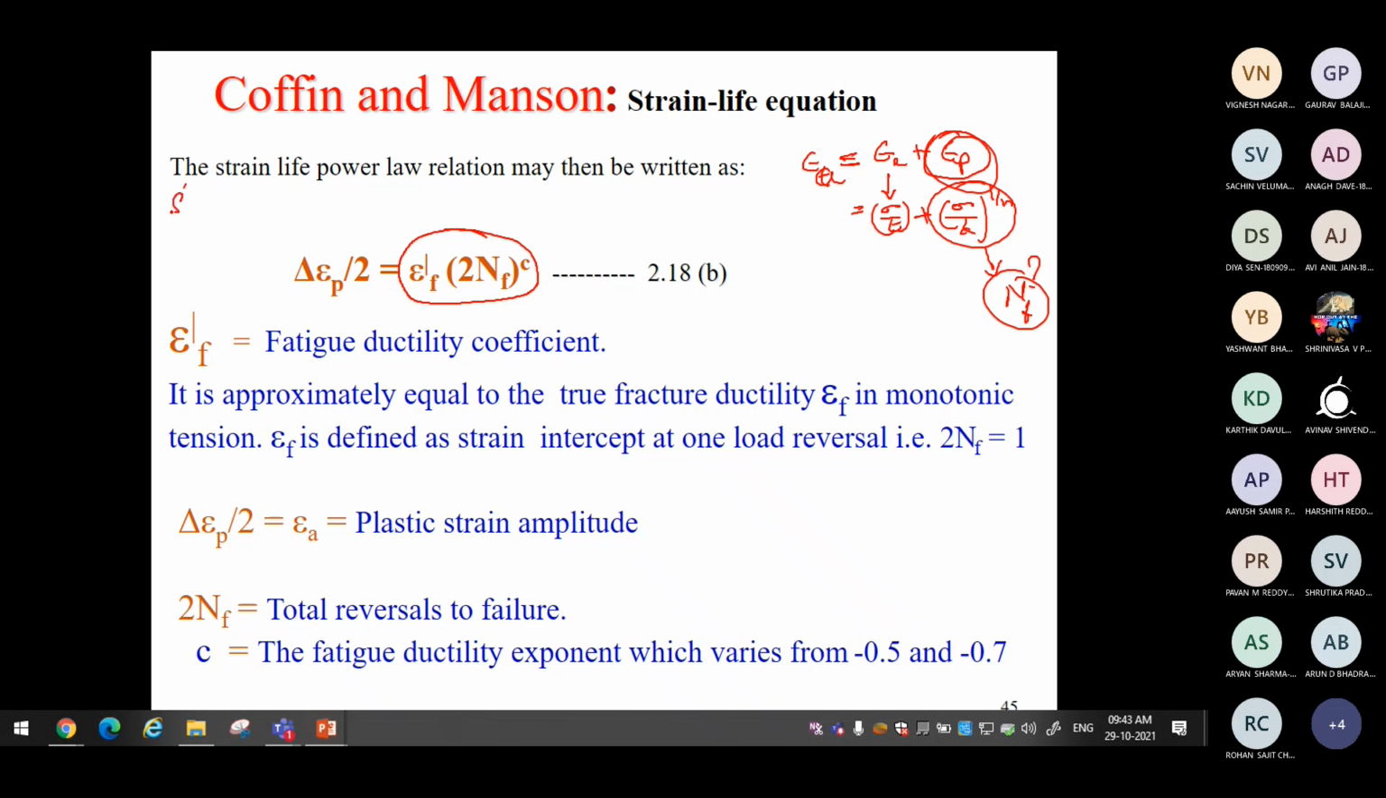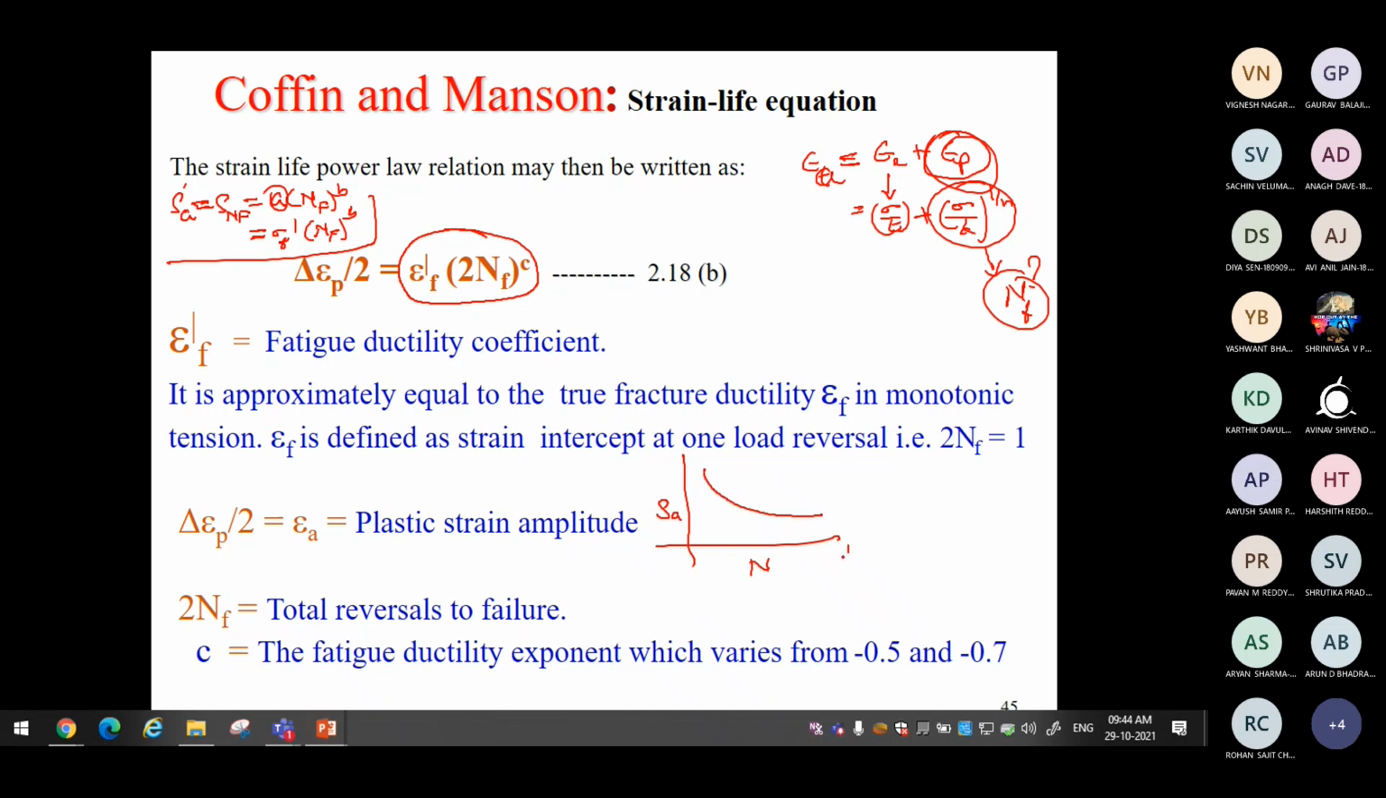In the Basquin equation we have written SA or SNF, the stress magnitude to failure, equal to A NF to the power B. What is this A? It is the true fracture strength, or I can write sigma F dash into NF to the power of the slope of that particular curve. The SN diagram slope is nothing but the B in the Basquin equation. So we now have two diagrams. One is the SN diagram, the stress life diagram.